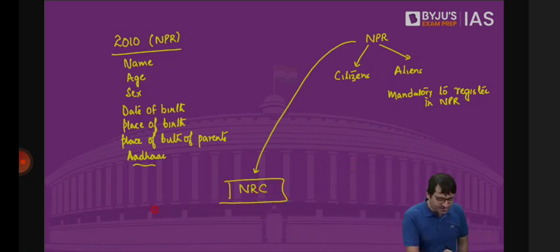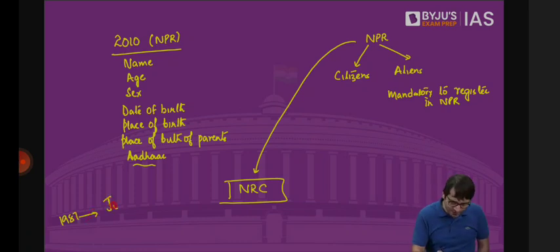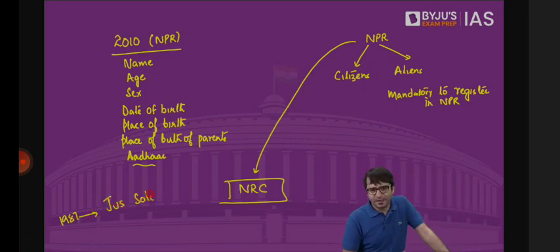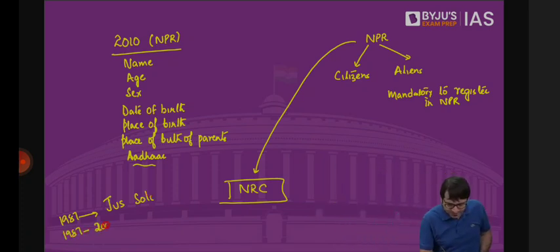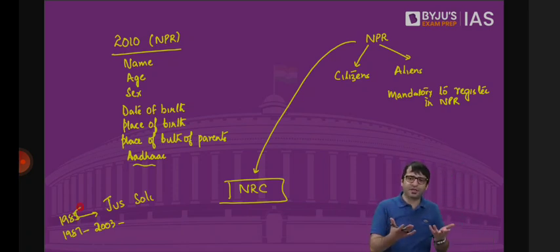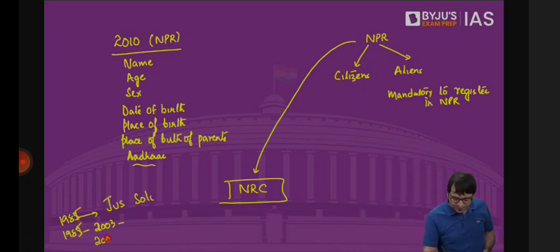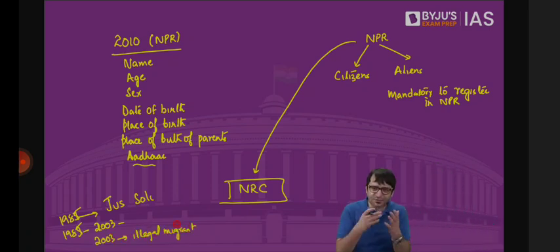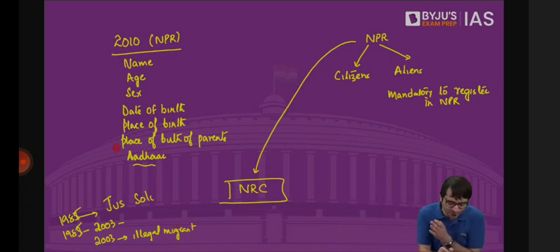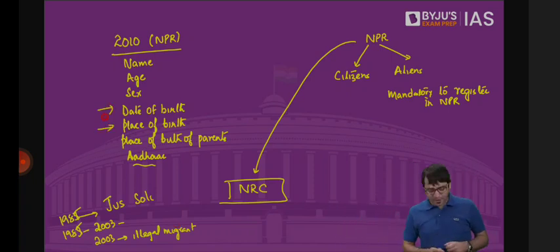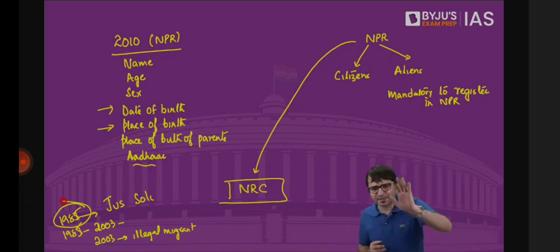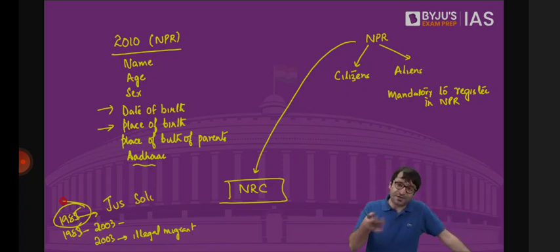Because till 1987, we were following the concept of Jus Soli, law of the soil, which means if you are born on the soil of India, regardless of the nationality of your parents, you are the citizen of India. But if you are born between 1985 to 2003, one of the parents has to be an Indian. If you are born after 2003, one of the parents should not be an illegal migrant. So all these details will be collected in NPR. What was your place of birth? What is your date of birth? So if you are born before 1985 in India, you are a citizen. If you are born after 1985, you have to tell what is the place of birth of your parents.